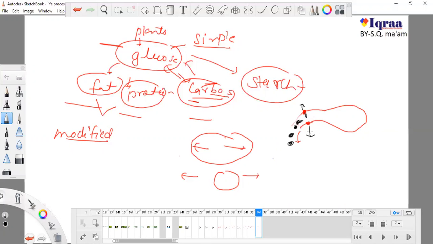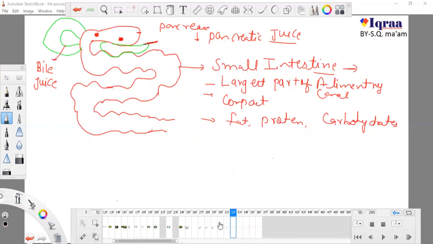They can take extension, they can change the size of this passage part. They can increase the size of this passage so that the food can go to the small intestine. This is the work of sphincter muscles, and this is how sphincter muscles help to move food from the stomach to the small intestine.